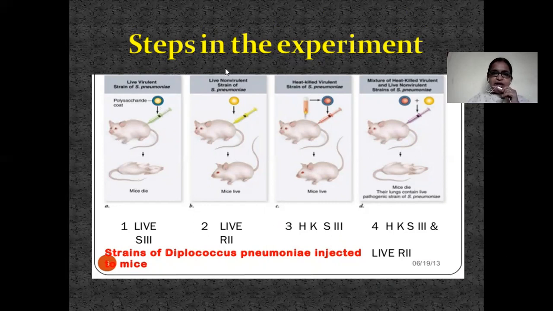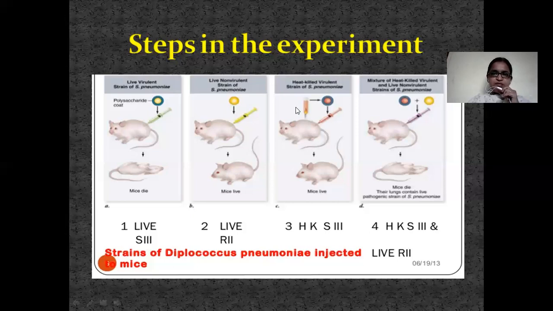Now, in the second step, they injected live non-virulent strain of Streptococcus pneumoniae. Non-virulent means they injected the R strain. For the R strain there is no lipopolysaccharide. As we have discussed, it is an avirulent strain. Avirulent means it is not able to cause any disease in the mice. That is why the mice survived.